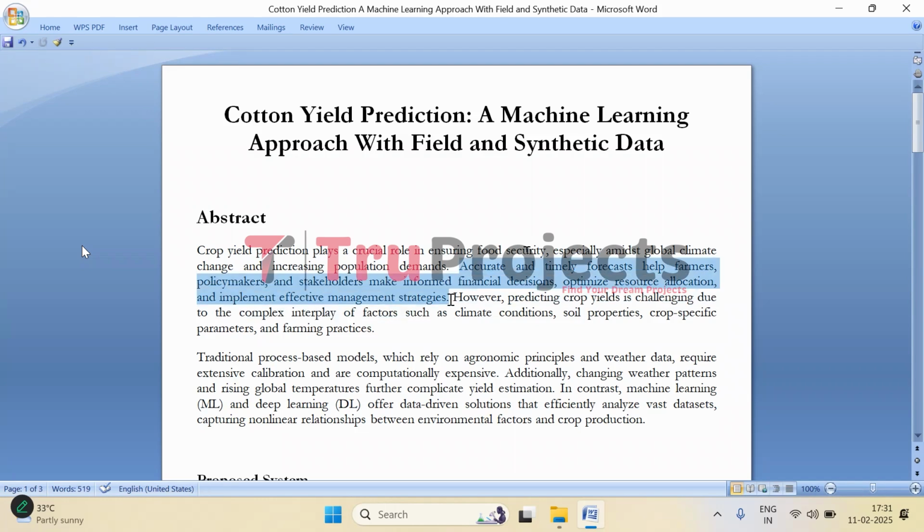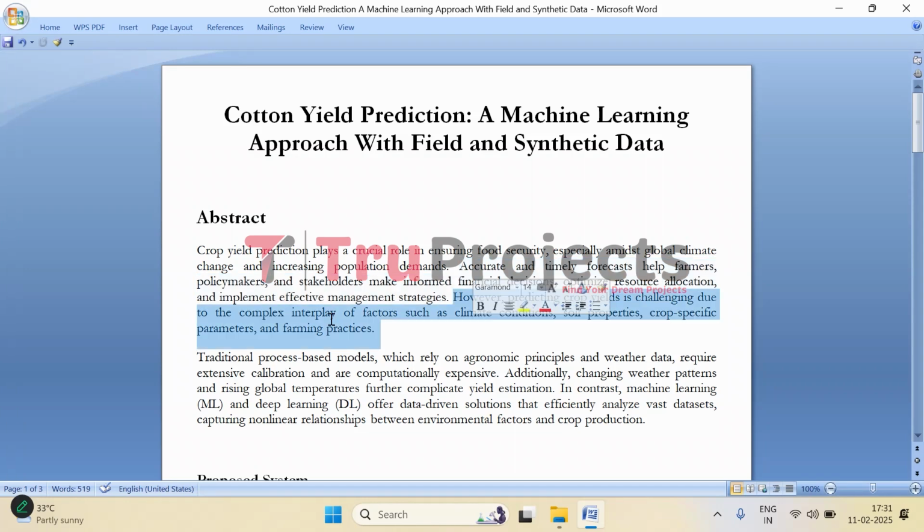But predicting crop yield isn't straightforward. There are so many factors involved: weather conditions, soil type, crop variety, farming methods, and even unexpected events like droughts or pests. These factors don't work in isolation. They interact in ways that make it challenging to predict yields accurately.